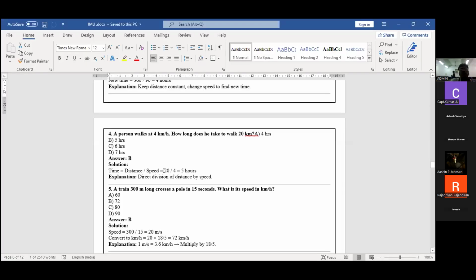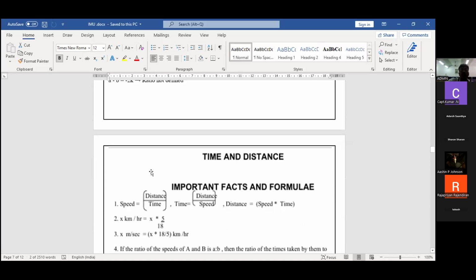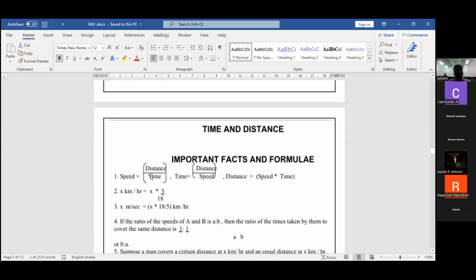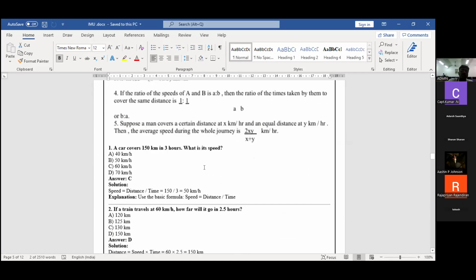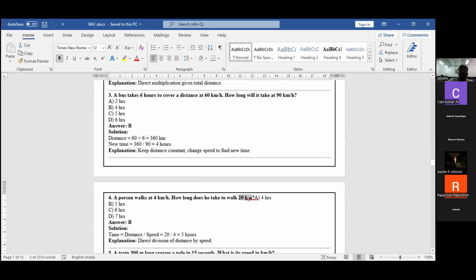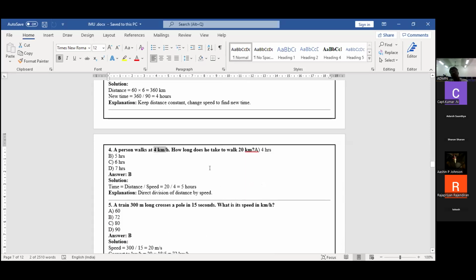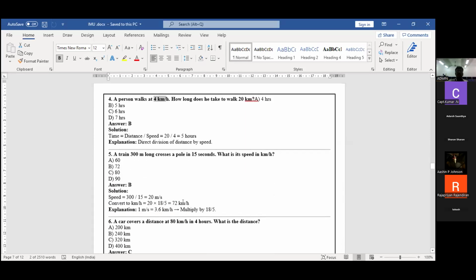Fourth one, simple one. A person walking at 4 km per hour. Speed is given and distance also given. Only the time they are going to ask. We know the basic formula. Speed is nothing but distance by time. Distance is given, 20 km, and speed also given, only the time. So you are going to substitute 20 by 4, 5 hours. This is the answer.